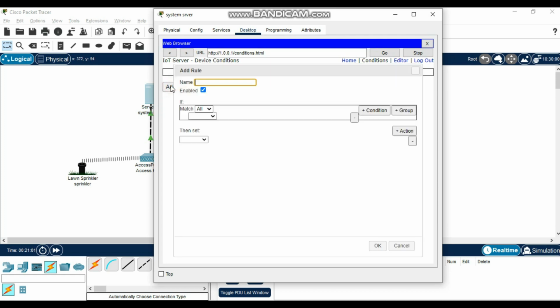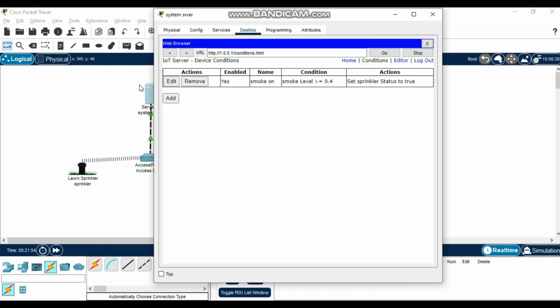So come to condition here, smoke is on. So if smoke is on, it's going to be greater or equal to 0.4. Then it means it's going to be true. Save this. Then what about if it's off?